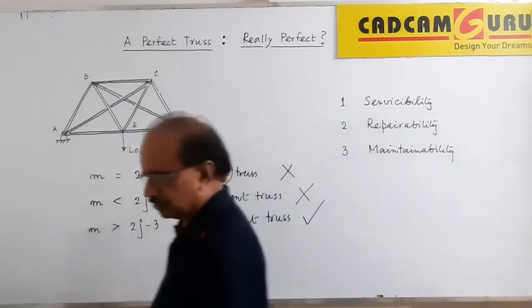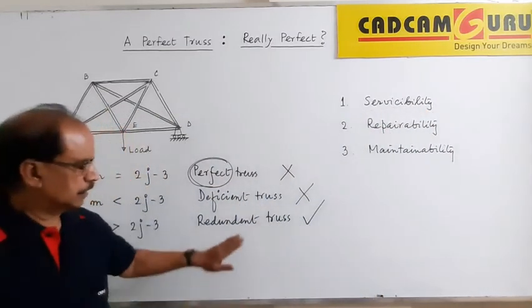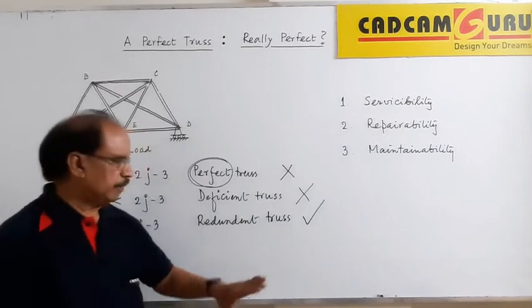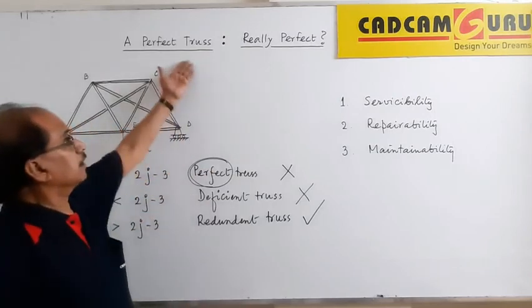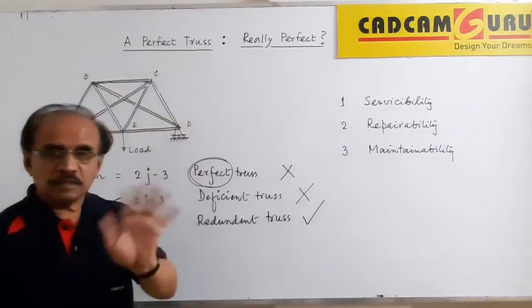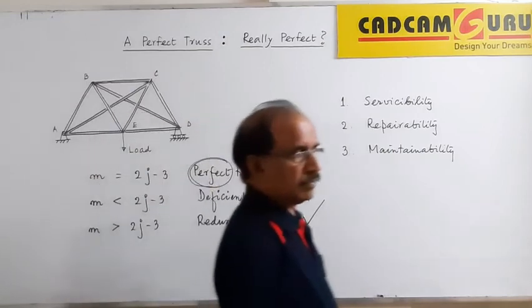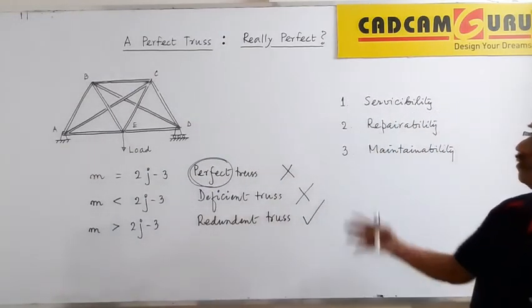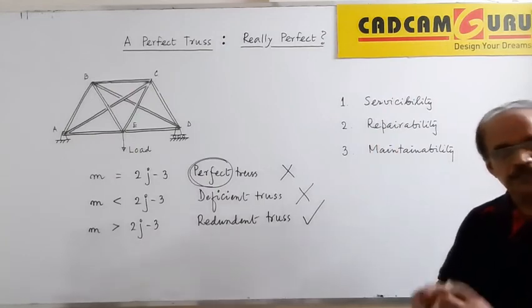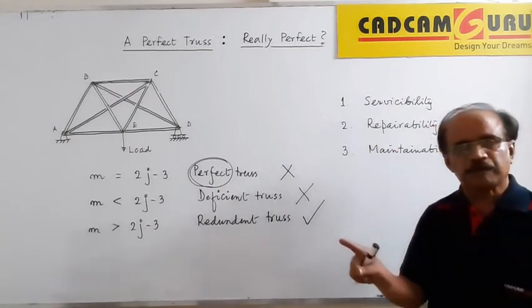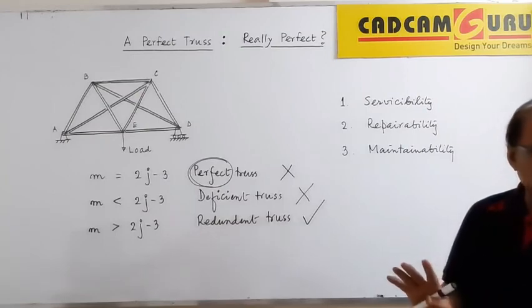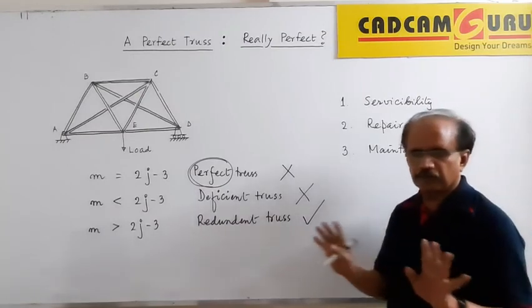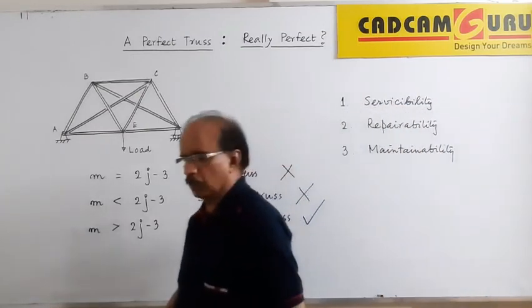That is the reason. I was coming to the point. The truss which is preferred to be installed will always be a redundant one. And a truss called like this is never the choice of the designer, never the choice of the user. Perhaps I will say a perfect truss carries only the name of a perfect one. But if behavior comes into the picture, sorry, it is not a perfect one.